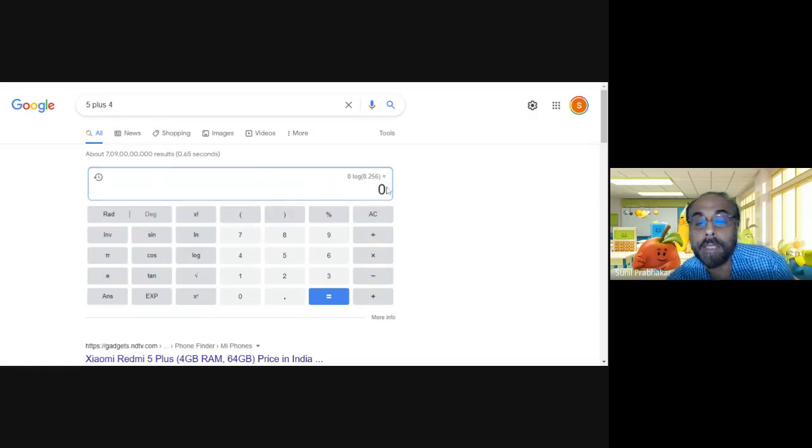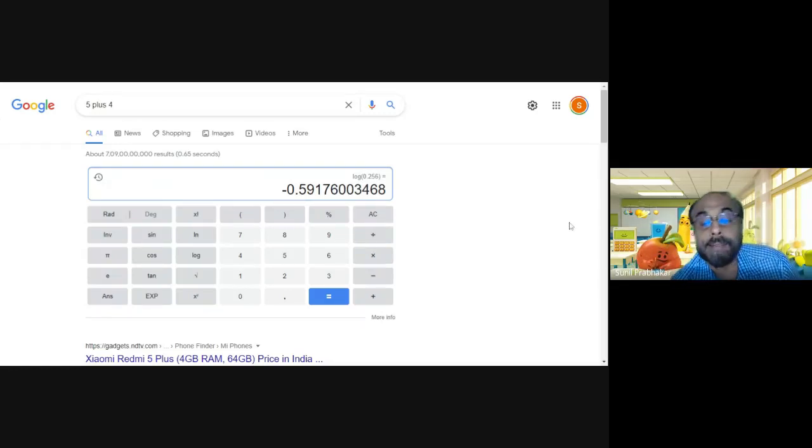Sorry, actually I am doing it wrong. Let me clear it first. Log 0.256, okay, enter. This is the logarithmic value.